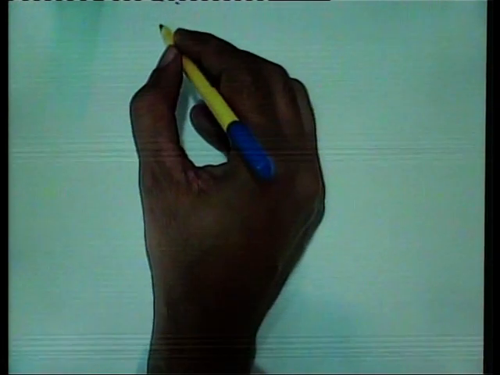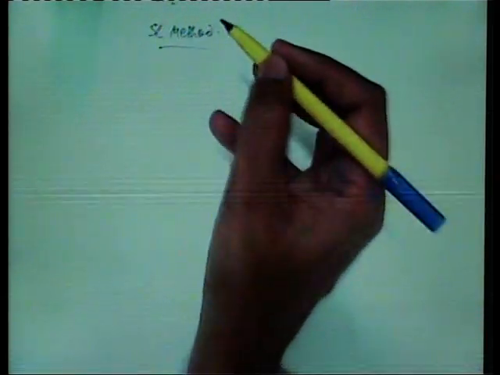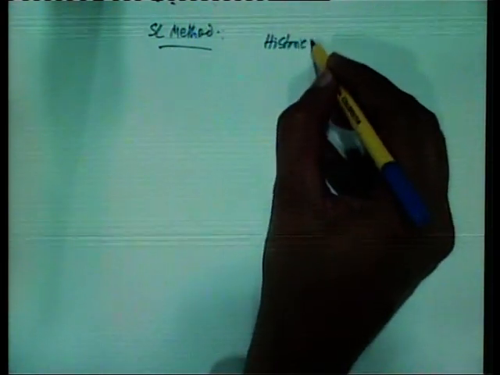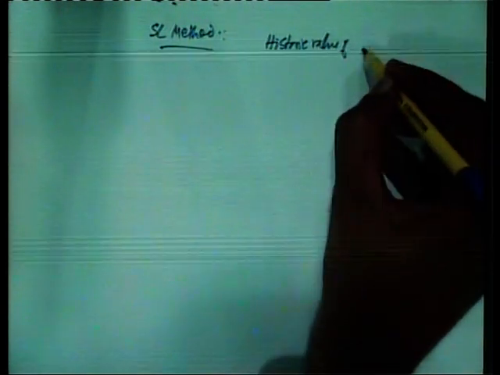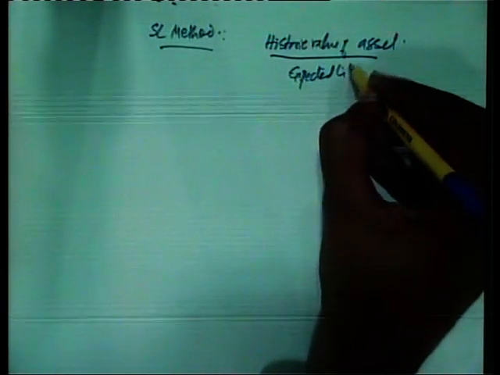In the straight line method, it is very simple and easy to use. That is, historic value of asset divided by expected life. That is the general formula. Historic value of asset divided by expected life.